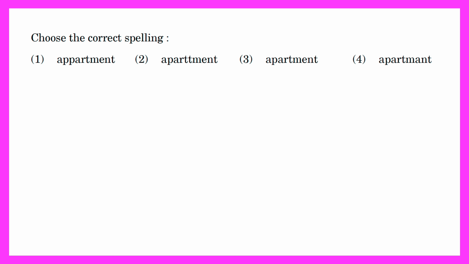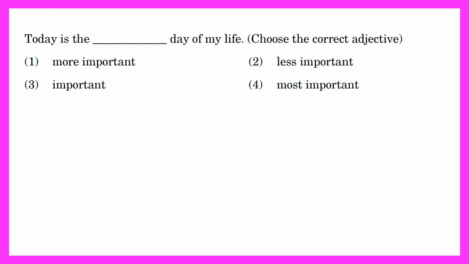Choose the correct spelling. The correct spelling is apartment. Option 3 is the correct answer.